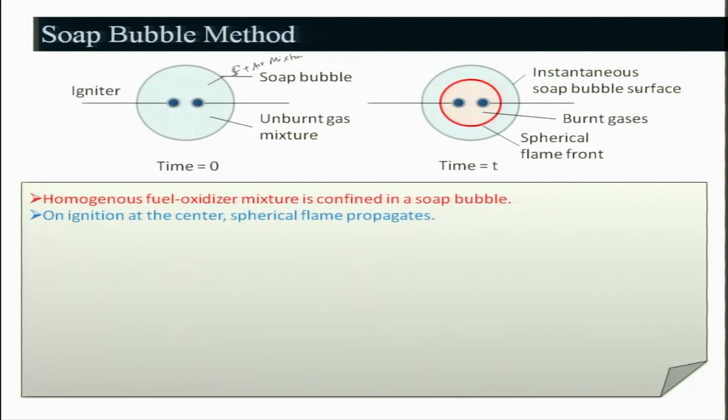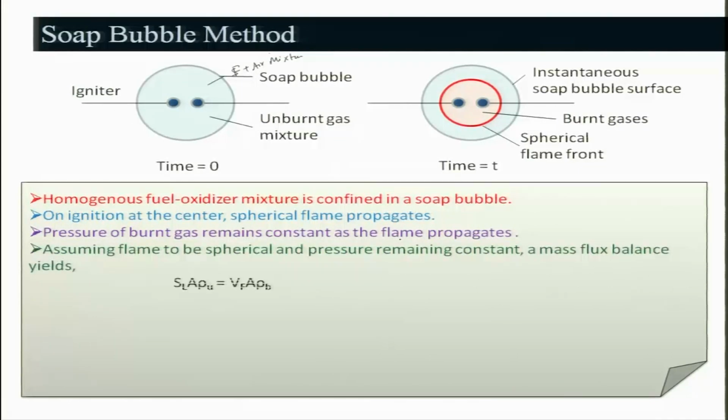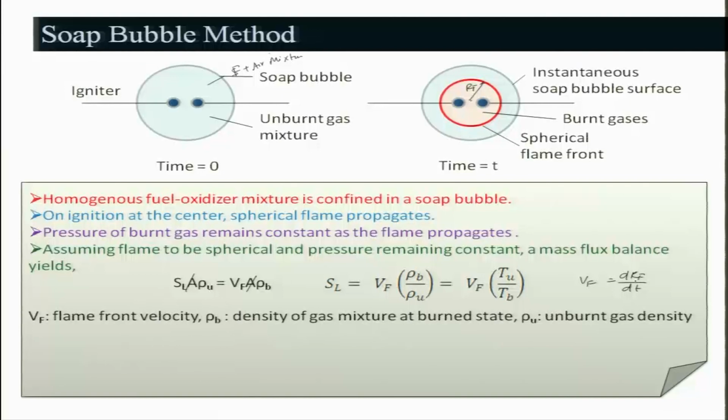So a homogeneous fuel-air mixture is confined in a soap bubble. On ignition at the center, a spherical flame propagates, and the pressure of the burnt gas remains constant as the flame propagates. Assuming the flame to be spherical and pressure remaining constant, the mass flux, you can say SL is equal to A rho u, Vf into A, and this A cancels out. So you will get SL is equal to Vf rho b by rho u, and Vf you can evaluate in a similar way. This is your Rf, and Vf is nothing but dRf by dt. You will track those values and then find out.